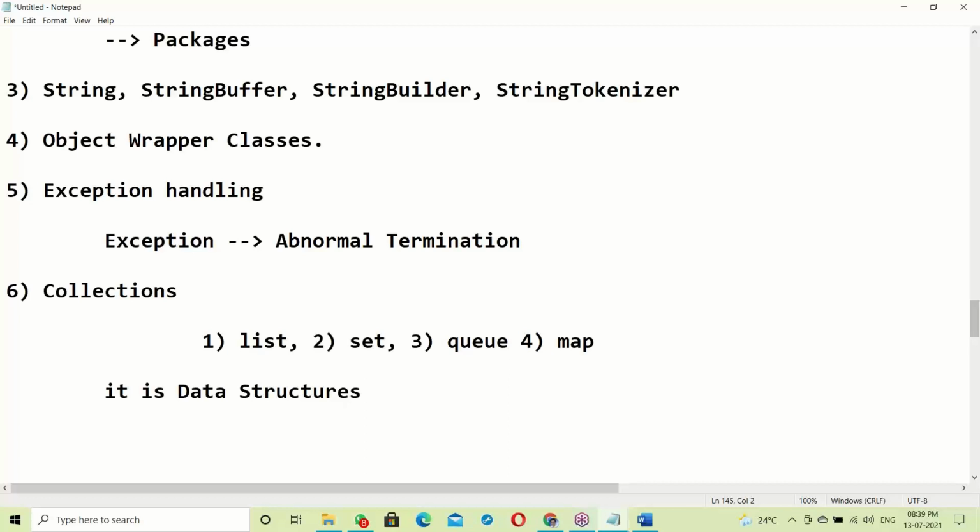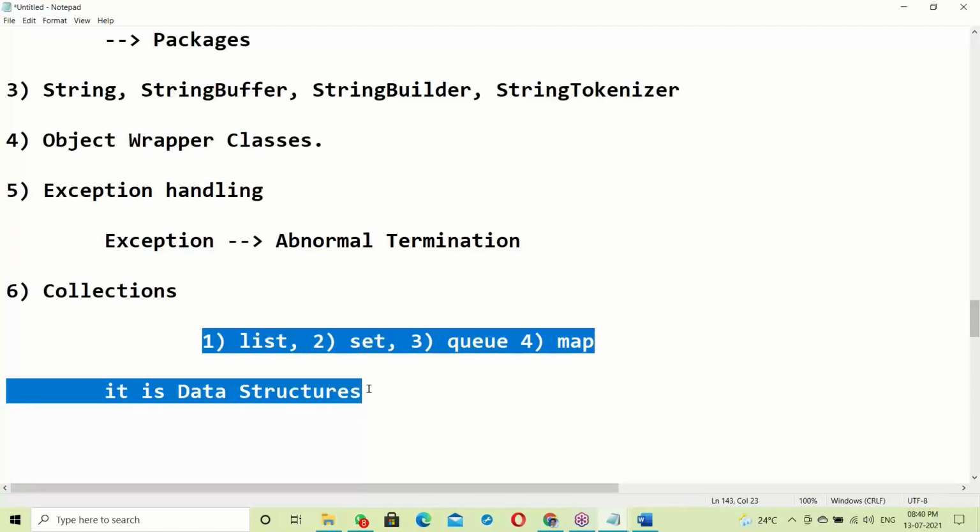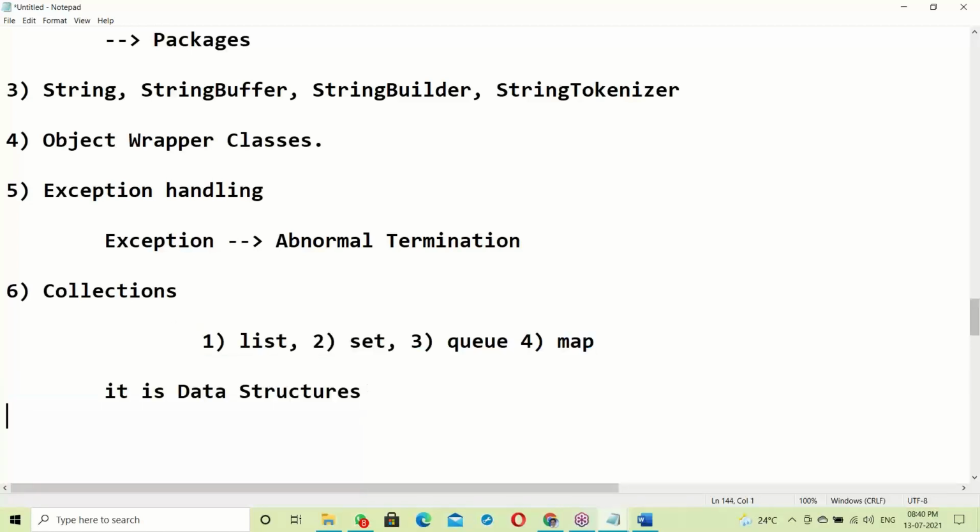Like C language data structures, Java data structures, C++, Python. In every language you have data structures. Python data structures, C language data structures, C++. In Java also we have data structures, and the data structures are nothing but collections.